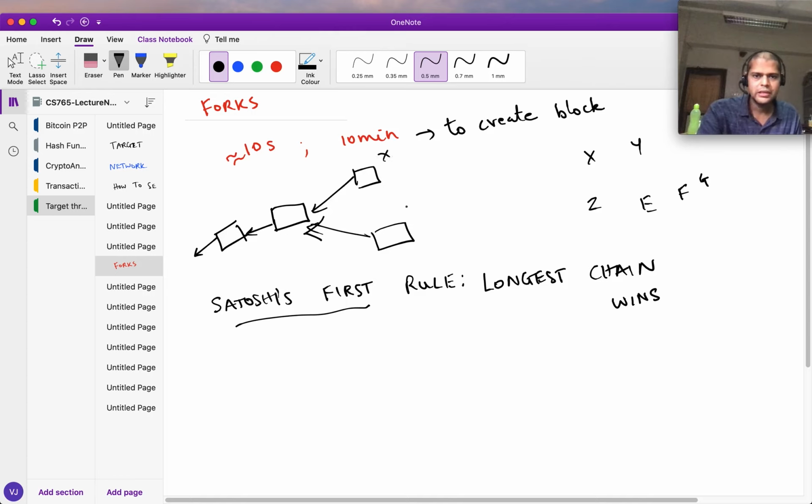Let's say X created this and Y created this. So first of all, X has seen only this block. So this was his longest chain, so he's mining on this. If there is a unique longest chain, you start mining on that. And if you have multiple longest chains, then you mine on the first one which you saw.